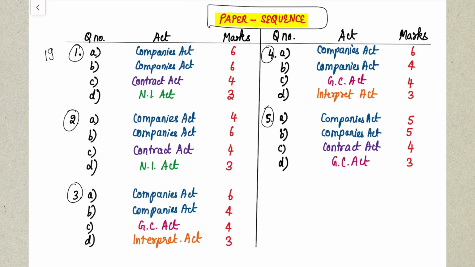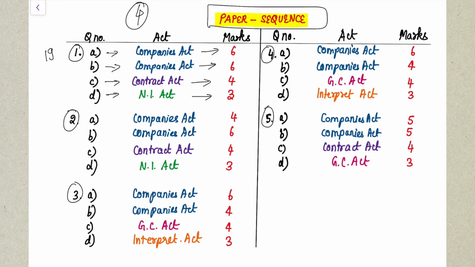What happens is, each question contains 4 subparts, and there is a pattern which is followed by ICAI. When you take up your question number 1, subsection A will be a question from Companies Act, subsection B from Companies Act, subsection C from Contract Act, and subsection D from Negotiable Instruments Act. Yes, so this is the paper pattern that is being followed. Your first Companies Act subpart will come for 6 marks, the second subpart for 6 marks, your C subpart for 4 marks, and your D subpart for 3 marks.